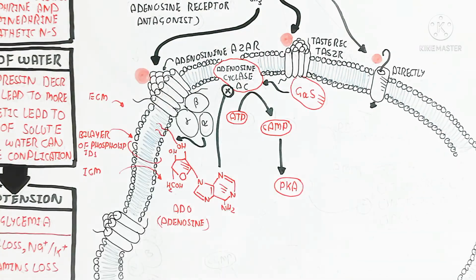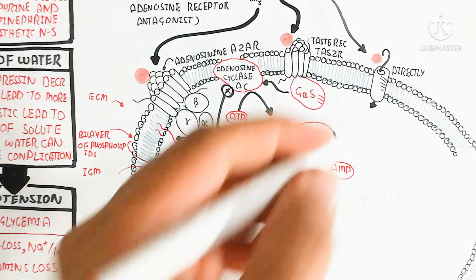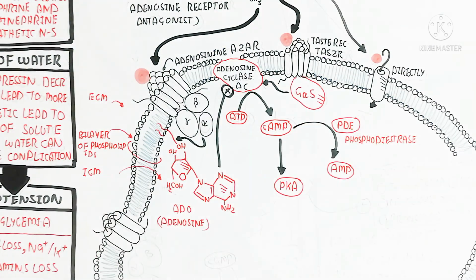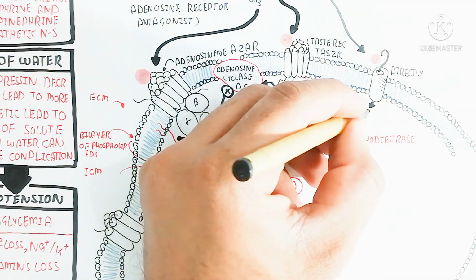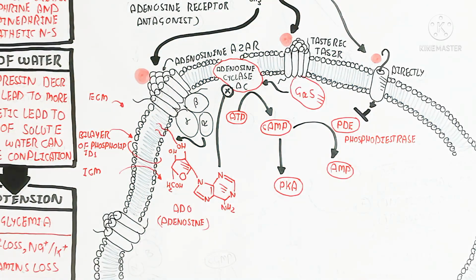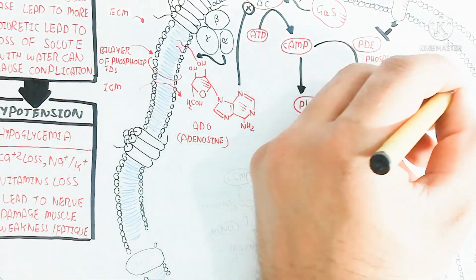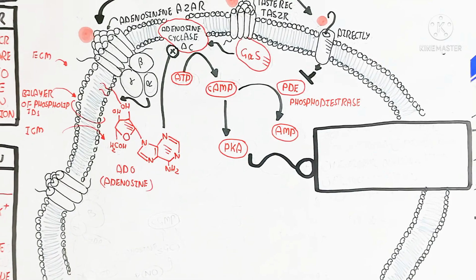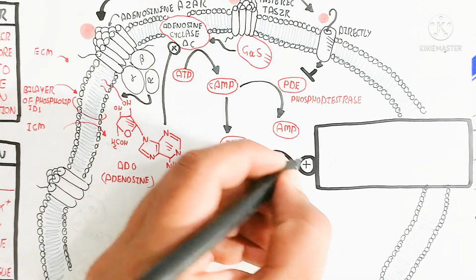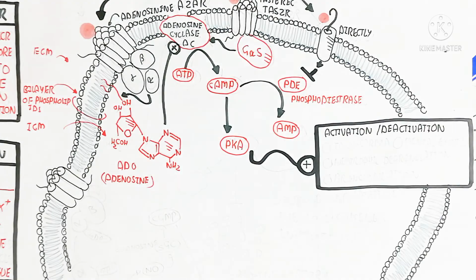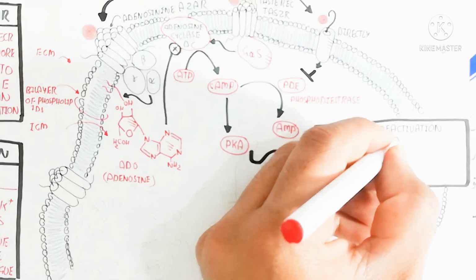While here, caffeine can directly enter through pores, which will lead to phosphodiesterase enzyme inhibition. Why? Because the phosphodiesterase enzyme inhibits phototransduction by the production of AMP, adenosine monophosphate, but it will be inhibited, so the cyclic AMP will be produced. The cyclic AMP is used for phototransduction, for more light absorption and more nerve impulse, for more alertness and more sympathetic nervous system, for alertness and vision improvement.